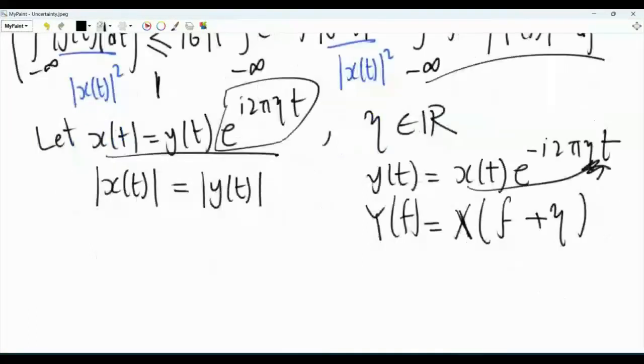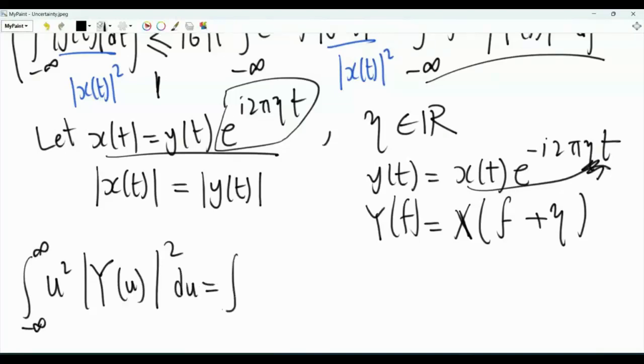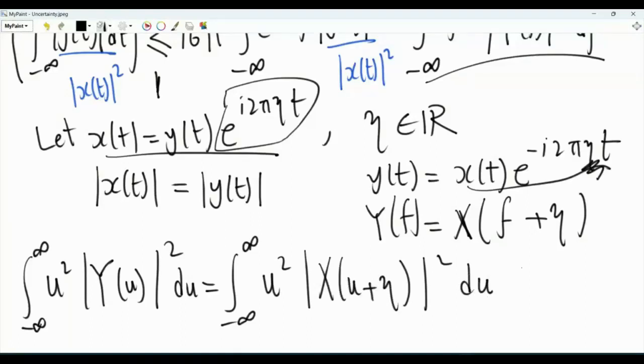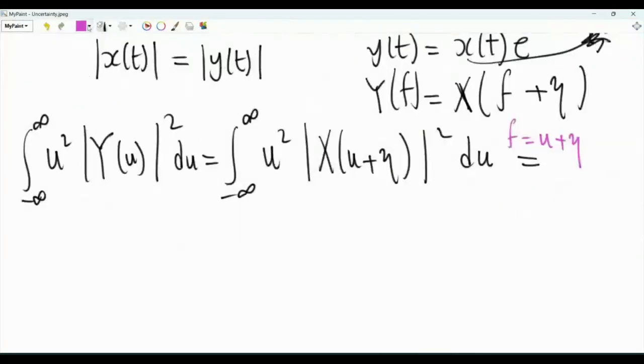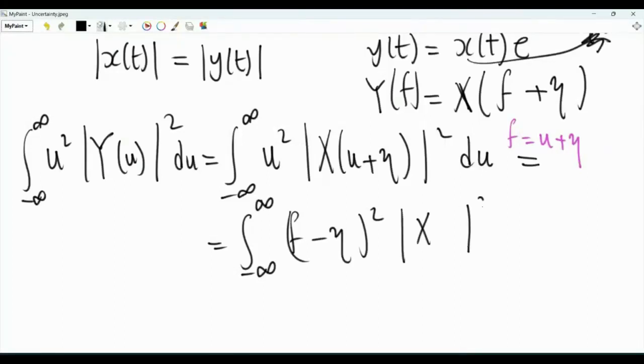Let's rewrite this integral using big X. Let me use another dummy variable, u. So this is the integral of u squared, magnitude squared of y of u du. This is the integral from minus infinity to infinity of u squared, magnitude squared of big X of u plus eta du. Now let's do a change of variables. Let f be equal to u plus eta. So this integral is from minus infinity to infinity. Then we have f minus eta squared, magnitude squared of big X of f df.